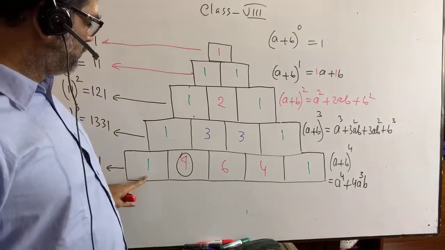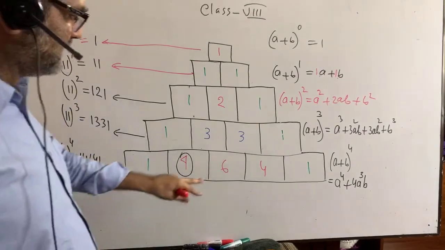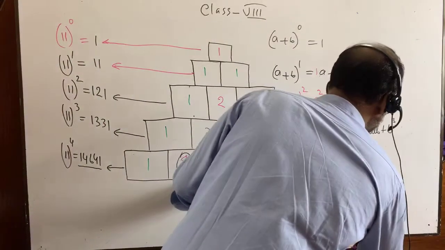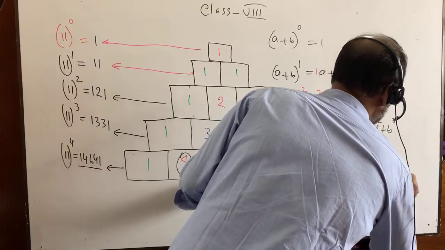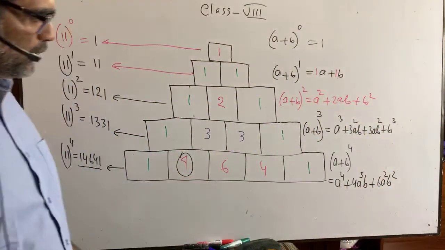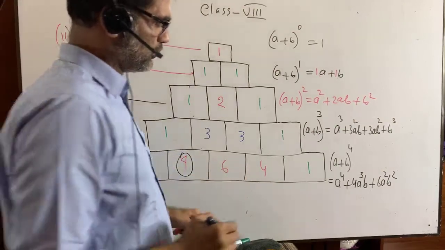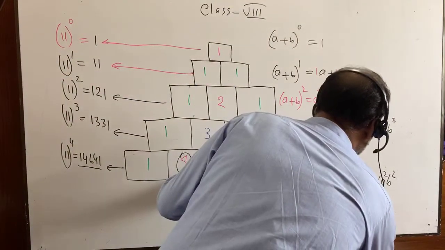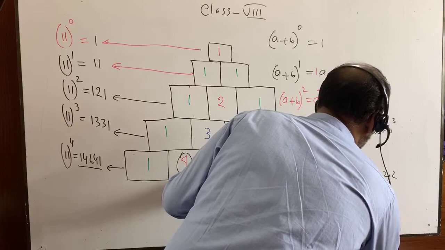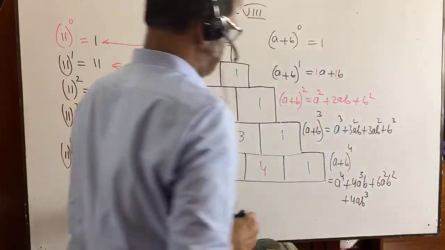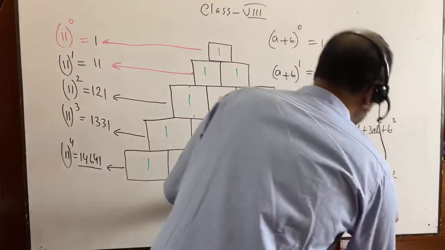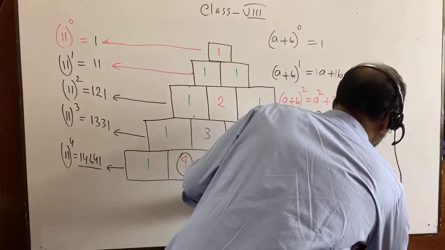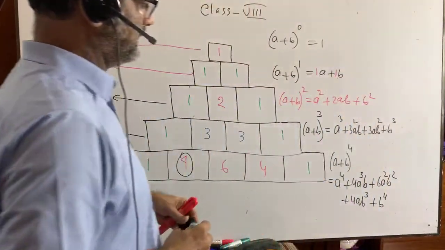Then it is 4, write down plus 4. I told you power of a will be decreased and power of b will be gradually increased. So a to the power 4 plus 4a cube b, then it is 6, write down 6a square b square. Then again 4, write down 4ab cube. Then at last we are getting only b to the power 4.